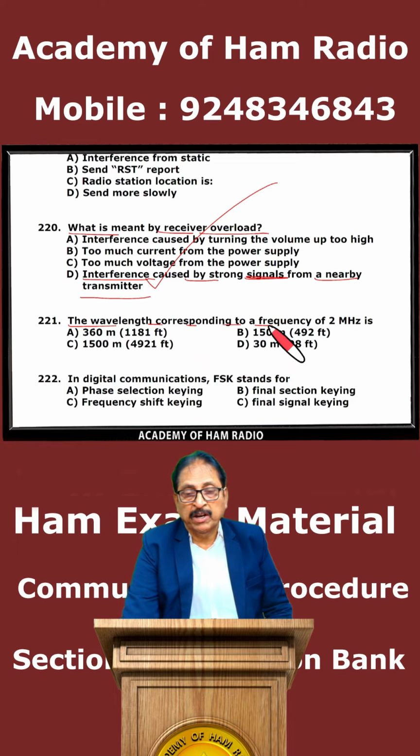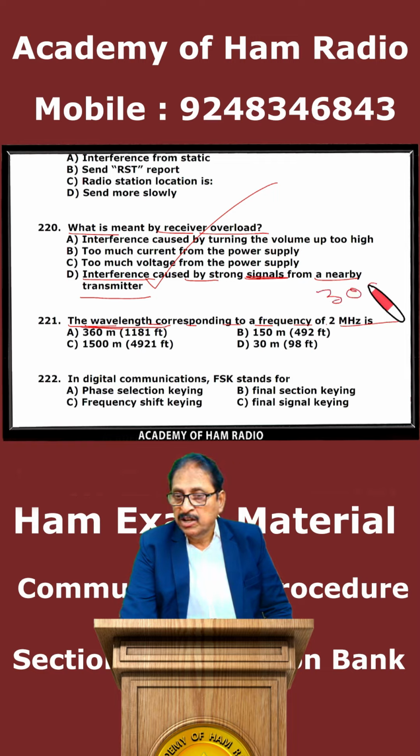The wavelength corresponding to a frequency of 2 megahertz is. So to find out the wavelength, there is a formula. It is a constant 300 divided by frequency in megahertz. You will get the wavelength. So it becomes 150 meter. Here the answer is Bravo.